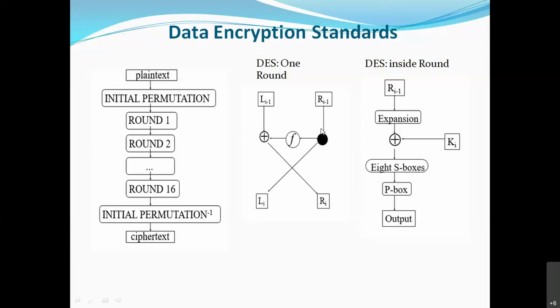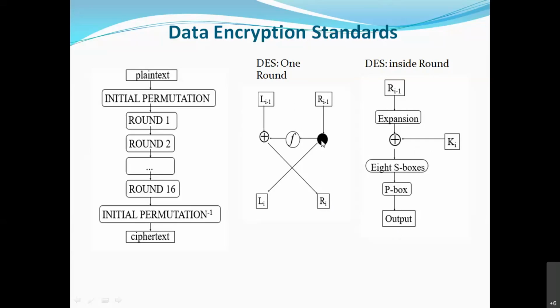Some process is done on this side, and after this is one round. This round I am explaining here. So inside round one is this. Are you getting me? Again, here F is there. What is F? I will explain here. Inside round one, this is there, and inside this, some operation is done, and this output is given to this.